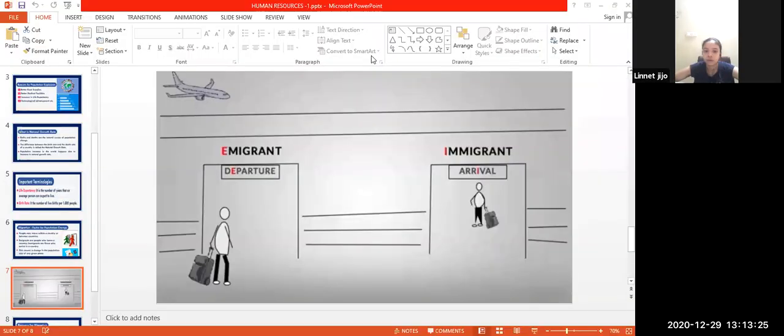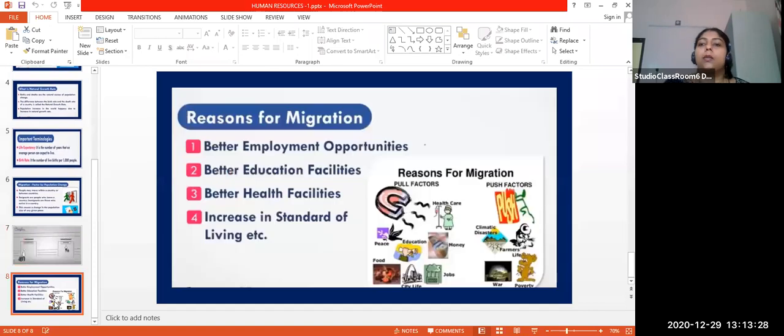Clear? Yes, ma'am. What is migration? Migration is an important factor. Then, what are the reasons for migration? Better employment opportunities, better education facilities, better health facilities, increase in standard of living. These are the reasons for migration. Clear? Yes, ma'am.